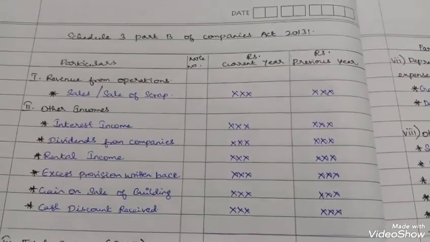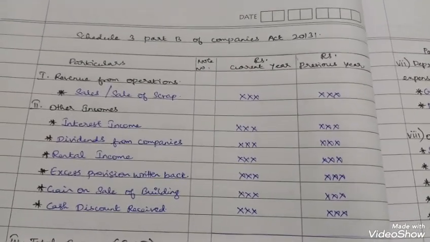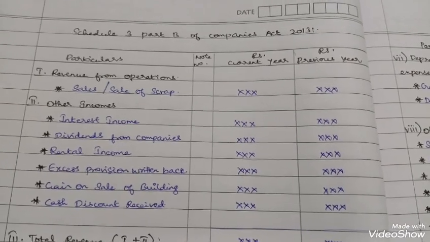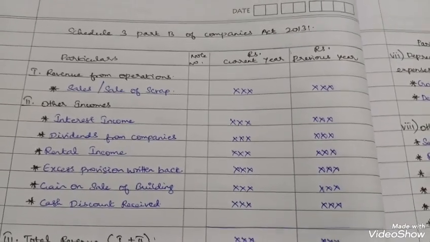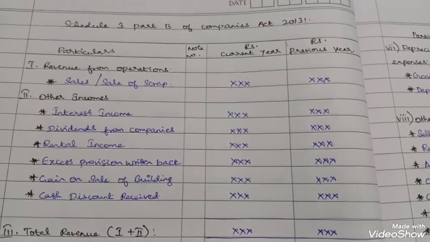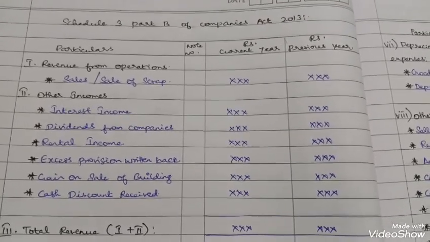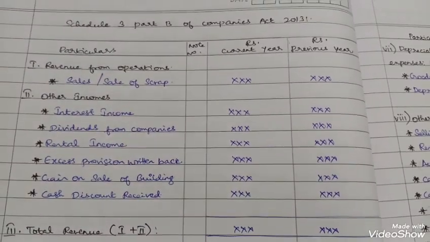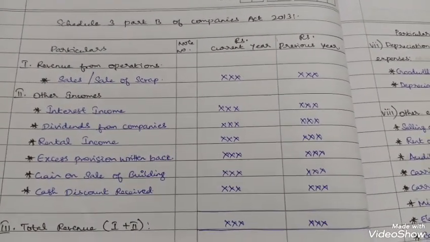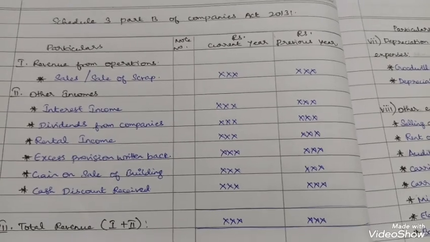Schedule 3, Part B of Companies Act 2013 says about profit and loss account. To compute the format of profit and loss account: particulars, note number, current year, previous year. So first, revenue from operations. In revenue from operations, the sales or sale of scrap you can record, but it depends upon business to business.